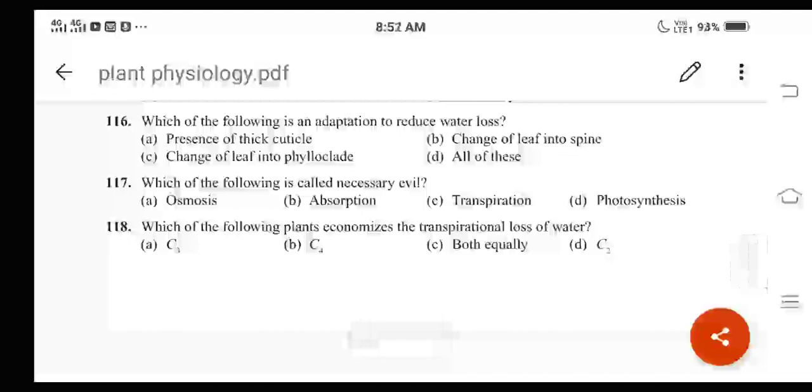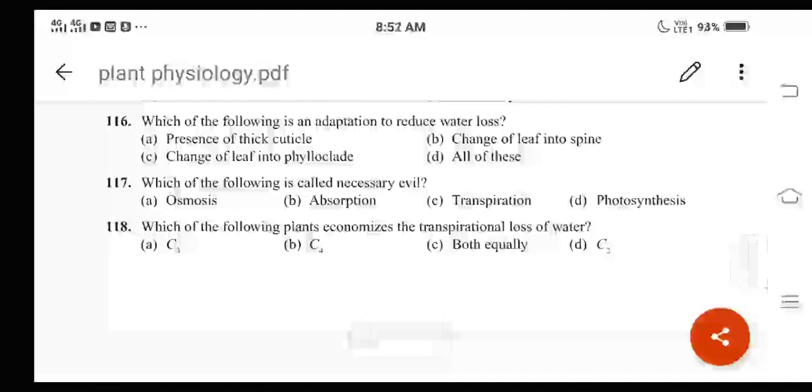flattened leaf-like structure called the phylloclade. This can be observed in the plant called opuntia or cactus. Change of leaf into spine, we can use the same example, opuntia or cactus. And presence of thick cuticle, for this one we can give the example of calotropis or nerium. These are all the adaptations to reduce the water loss. So option D becomes the correct answer.